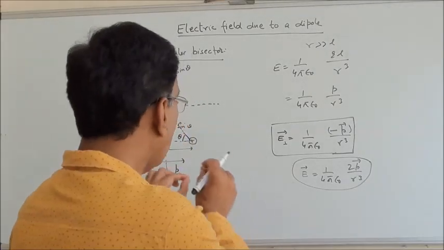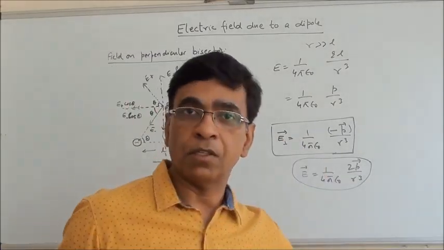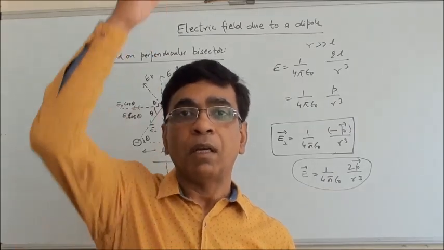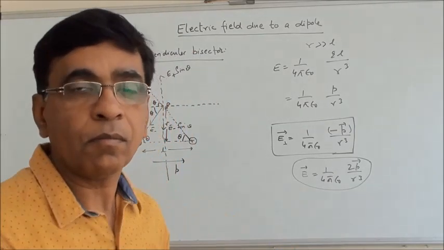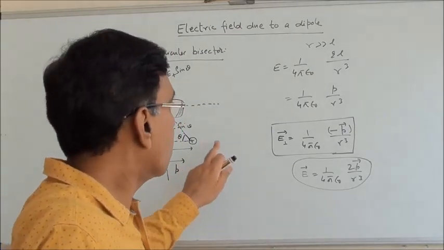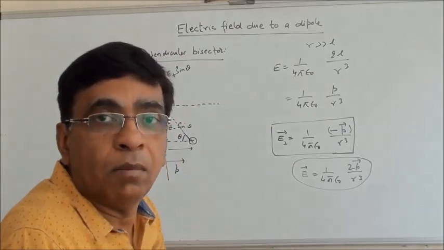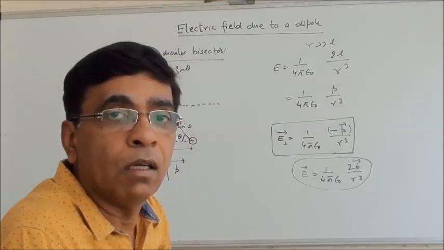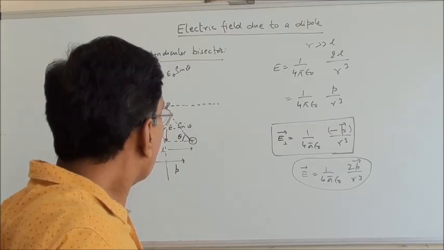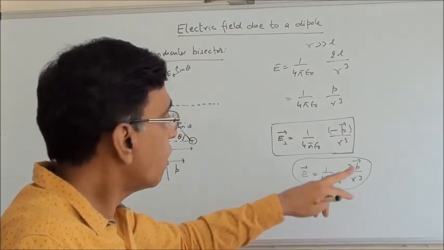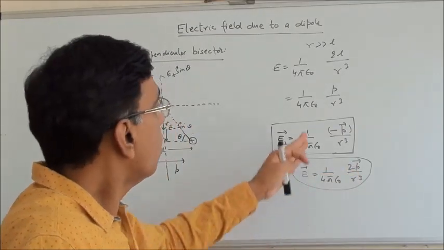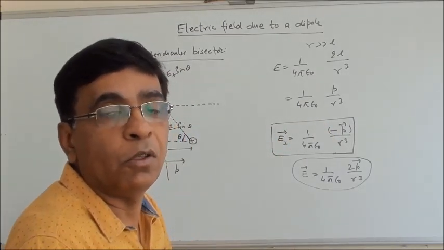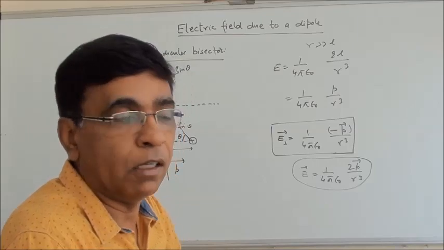So if I take 2 points at the same distance, one along the axis, another one on the perpendicular bisector, then the field along the axis is double the field on the perpendicular bisector but opposite in direction. So along the axis, field is in the same direction as of dipole moment, while on perpendicular bisector, field is opposite to electric dipole moment for the dipole.